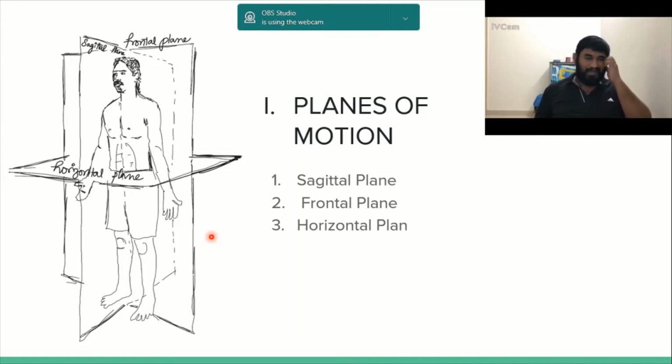Okay, right. So what movement happens in your horizontal plane? Of course, your rotations, isn't it? Your internal and external rotations of the arm happen in the horizontal plane.